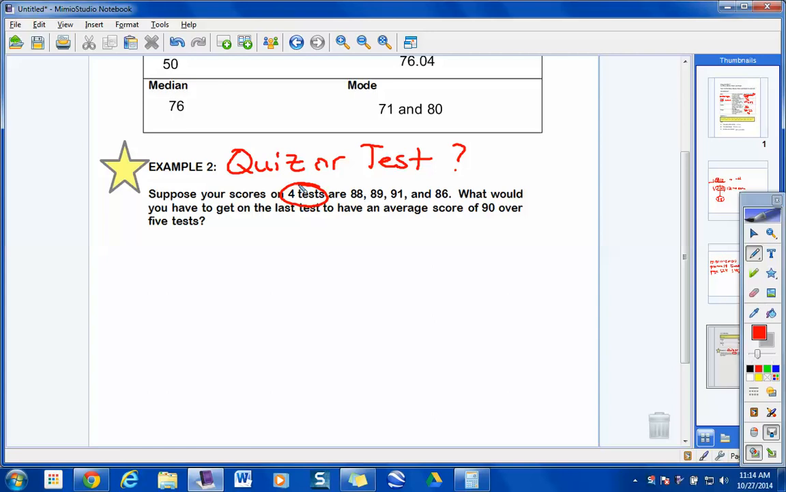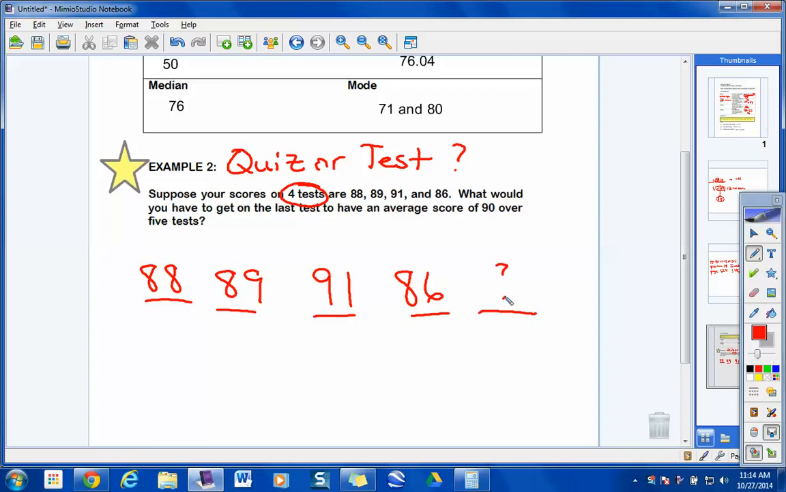All right, we have an 88, we have an 89, we have a 91, and we have an 86. Okay, so I've taken 1, 2, 3, 4 tests. The big idea behind it is this. It says, what would you have to get on the last test? Meaning that after 4 tests taken, you're going to take another test. So how many total tests will we be taking in this situation? There's going to be a 5th test score down here that we don't know. Okay? That makes sense to everybody? There are going to be 5 tests total.